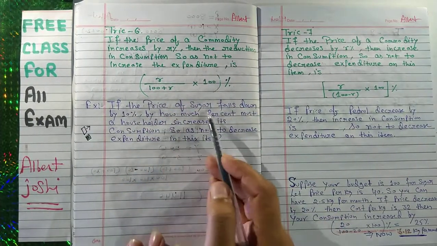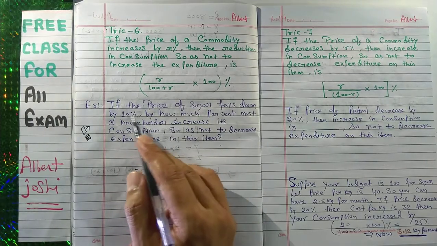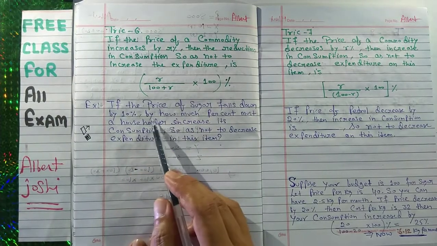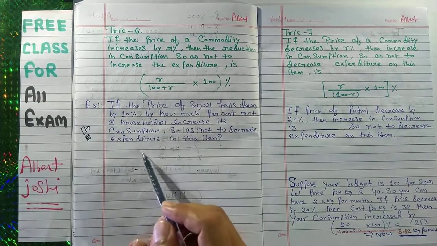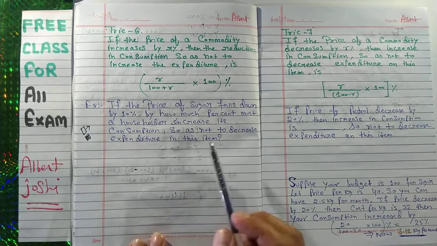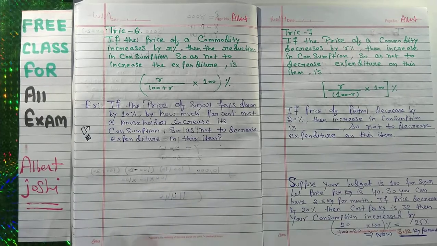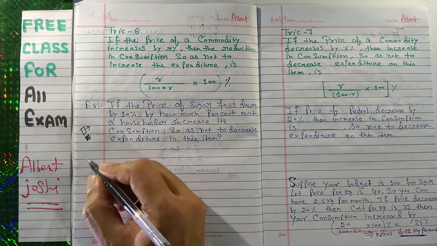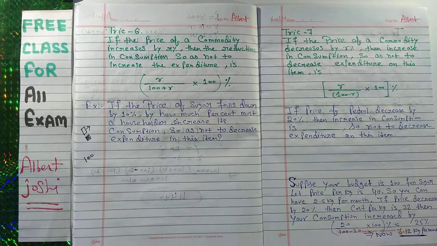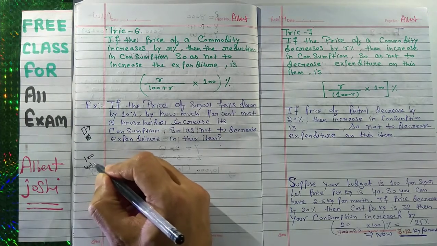If the price of sugar falls down by 10%, by how much percent must a householder increase his consumption so as not to decrease expenditure on this item? Suppose your pocket money is 100 rupees, and this time the sugar price is 40 per kg.